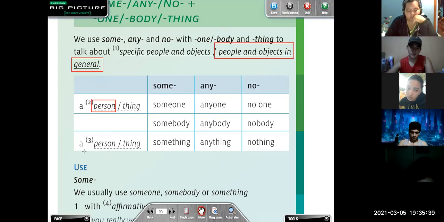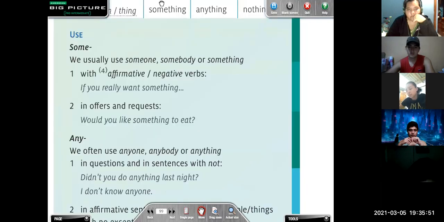Here we have number 3. Something, anything, and nothing refer to, I think, a thing, right? A thing. Very good. Let's continue to the next part.